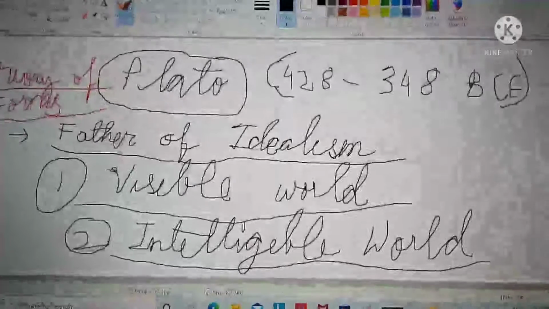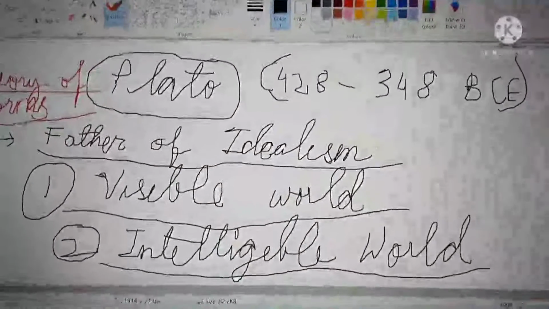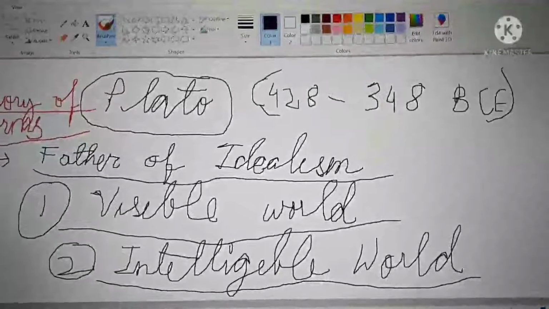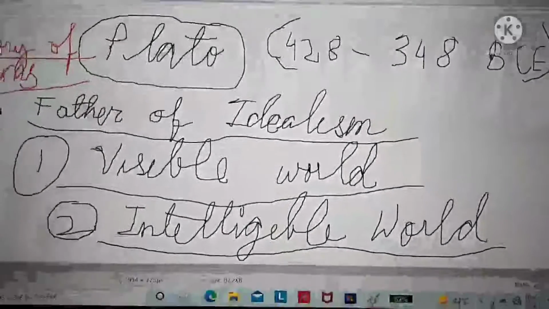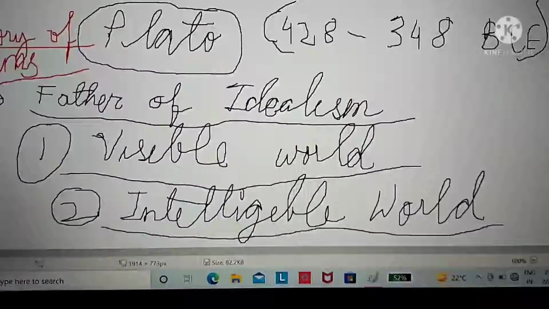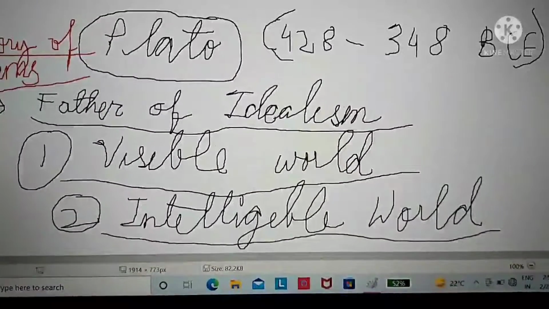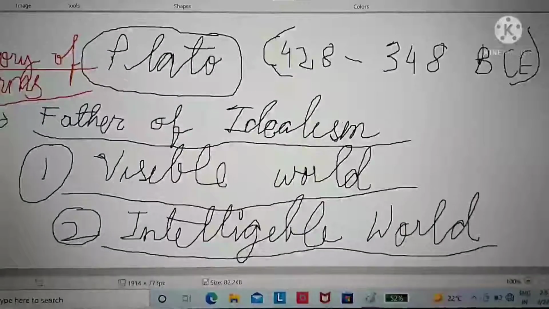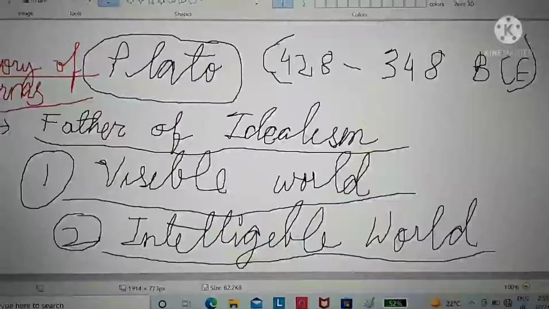According to Plato, there are two types of worlds. One is the visible world and the second is the intelligible world. You can see here. So what is the visible world? The materialistic world. This visible world is the materialistic world. Plato calls the materialistic world the visible world.